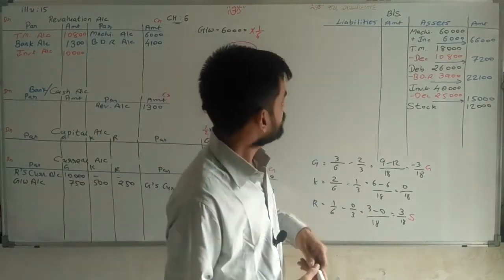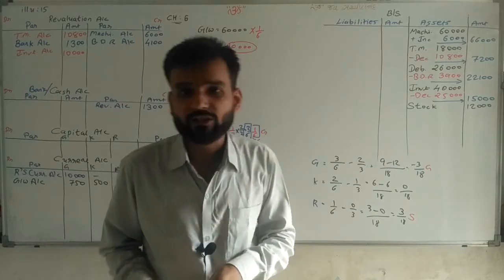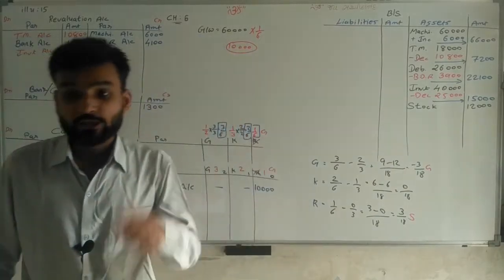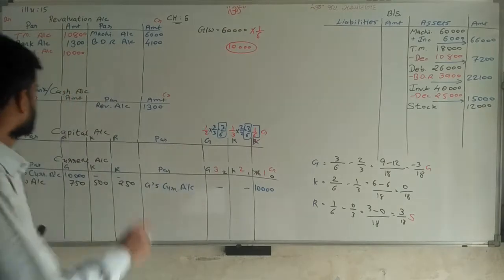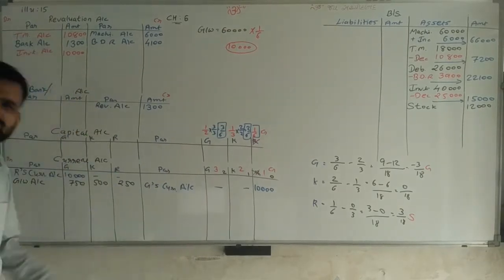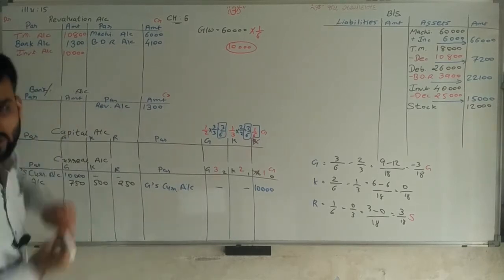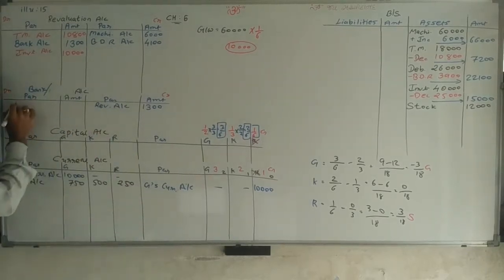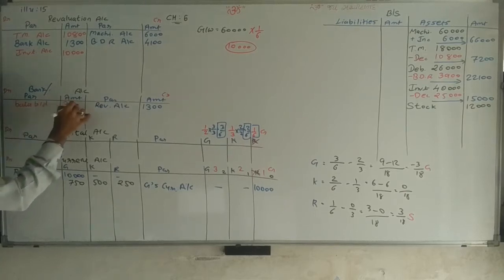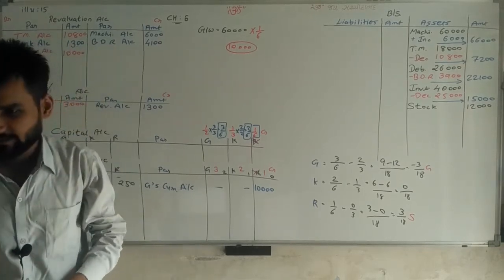Going ahead, debtors. Debtors done. Now cash in bank. Here we are not preparing cash account, just writing bank account. Simple. And bad debts given, 3,000 rupees. So right here bad debts 3,000, cash in hand.